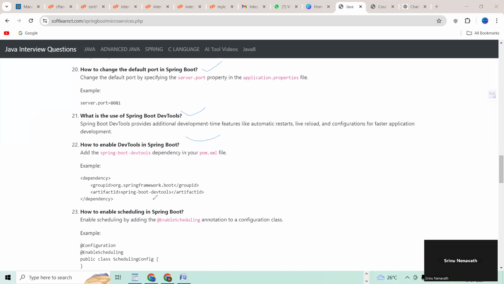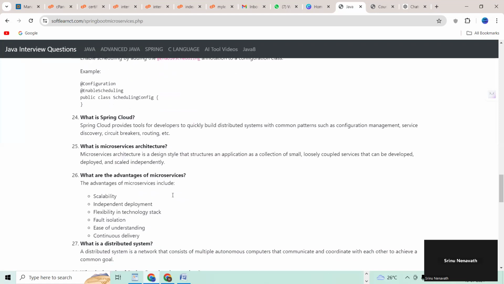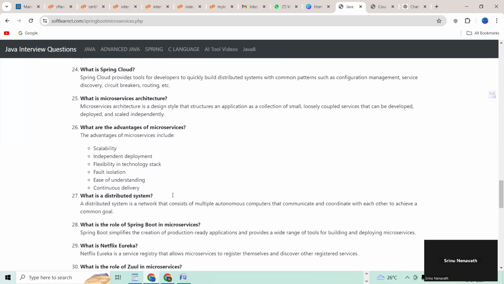23rd question. How to enable scheduling in Spring Boot application? 24th question next. What is Spring Cloud? What is Spring Cloud? 25th. What is microservice architecture? 26th. What are the advantages of microservices?